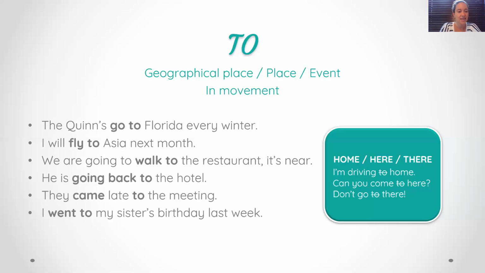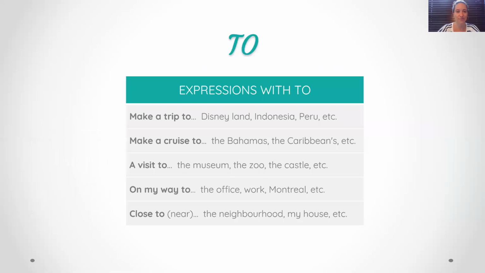Great. With to, we have 3 exceptions that you have here on the right side. Home, here, and there. Never use the preposition to with home, here, and there. There won't be any prepositions, even if we are in movement. Good. So I'm driving home, not to home. So you skip to in that case. Can you come here? Don't go there. All right. So there's no to with home, here, and there.